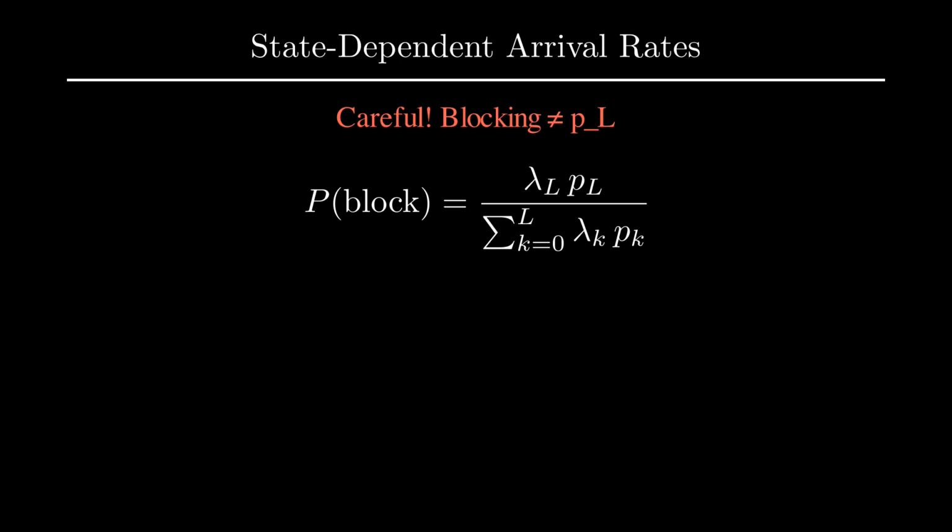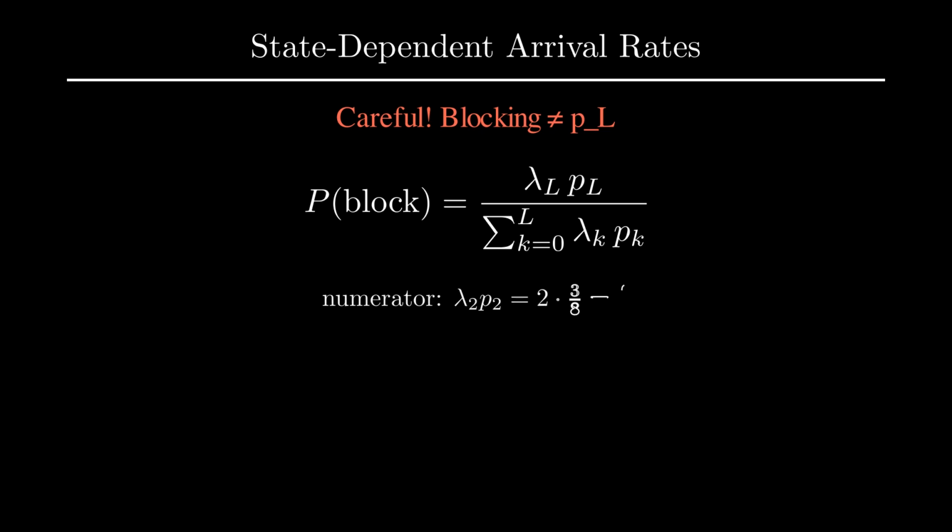Now comes the most delicate step. When arrival rates depend on state, the blocking probability is not simply p sub L. We must weight each state by its arrival rate. Why? Because the rate of attempts to enter depends on how many idle users remain.